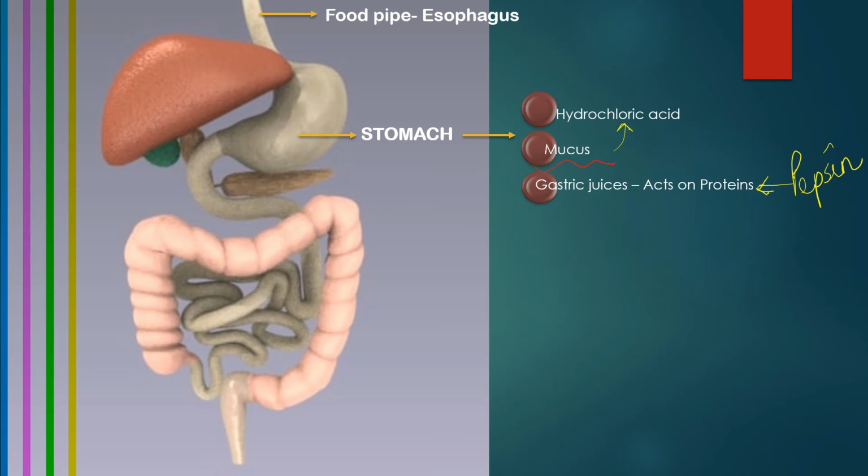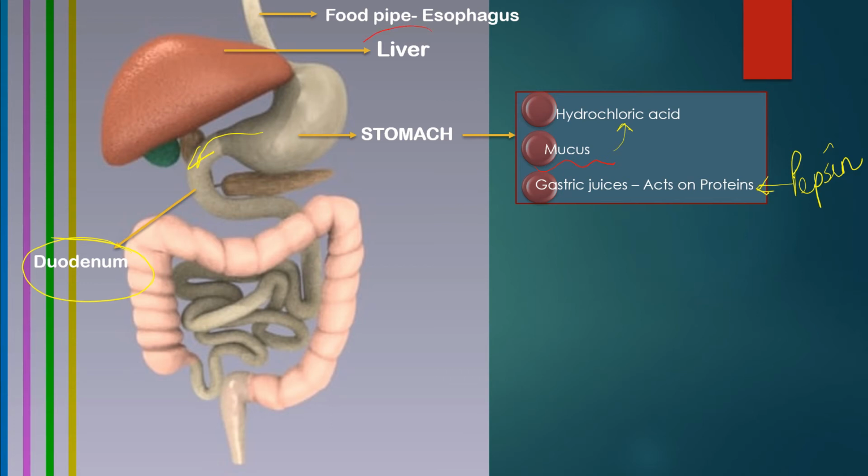passed into the long tube-like structure which is called the small intestine. As soon as the food enters the small intestine, two important glands pour their secretions, their enzymes, into the first part of the intestine, which is also called the duodenum. Now, these two important glands are the liver, which is also the largest gland in our body.